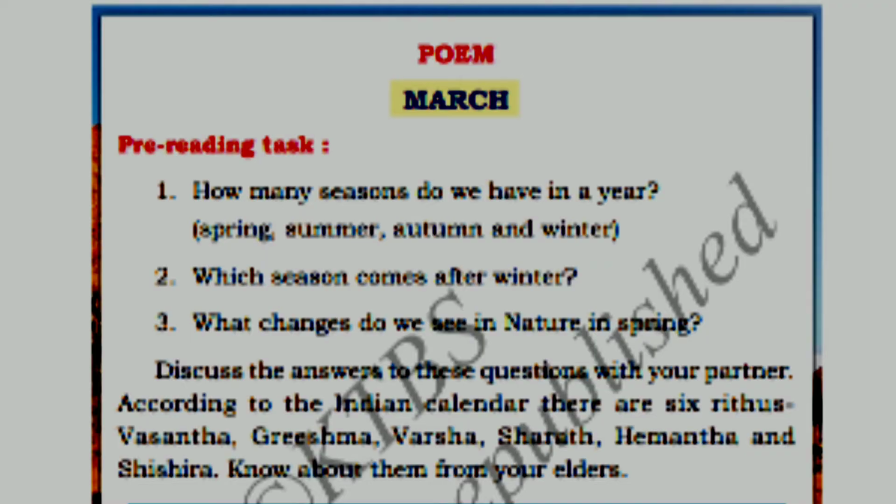Okay, students, before going to the poem, you had some questions here. I want to solve these questions first. Look at the screen. First question, how many seasons do we have in a year? Already they have given the answer here. Spring, summer, autumn and winter. These four seasons we have in a year. Got it? And second question, which season comes after winter? Yes, correct. Spring season comes after winter.